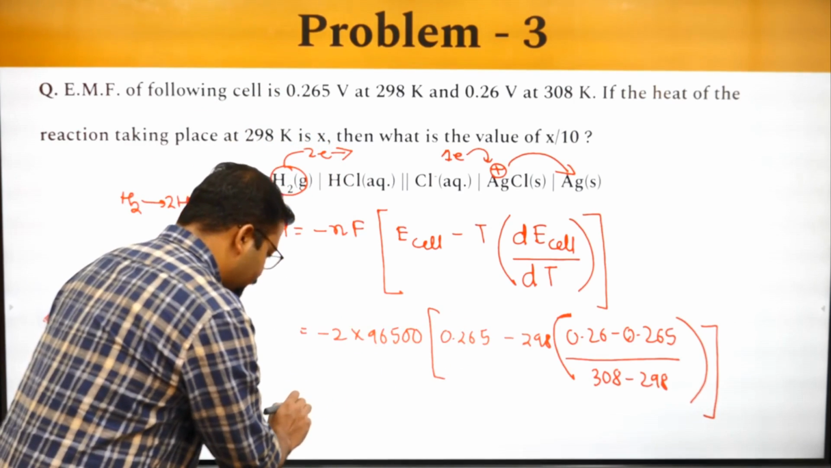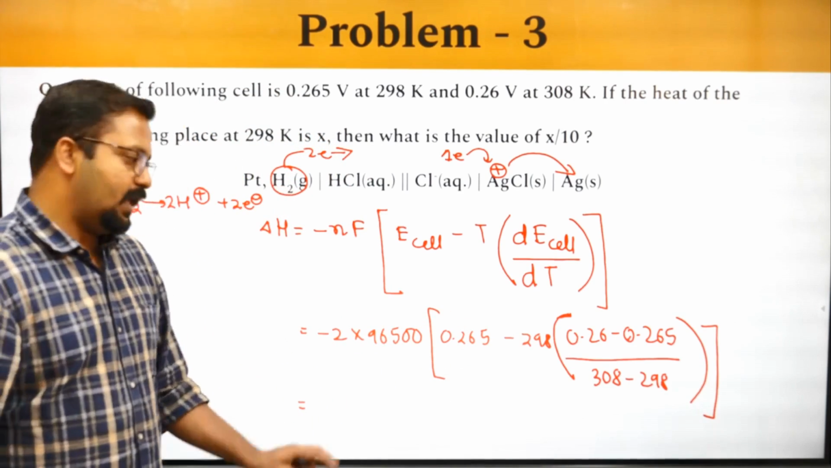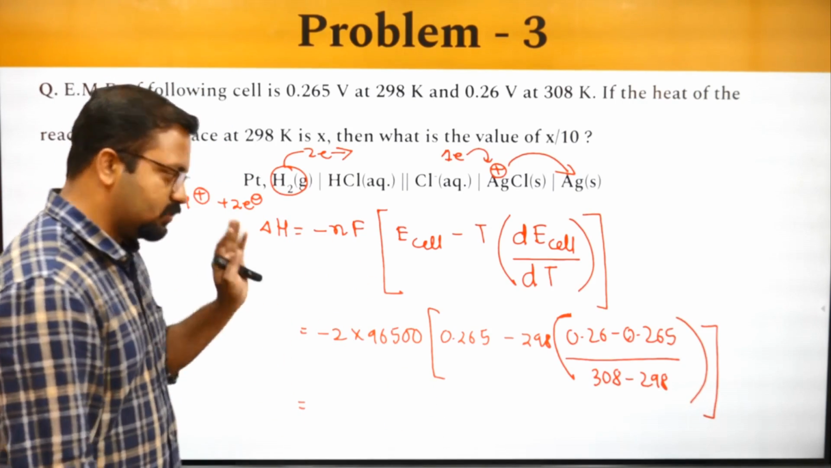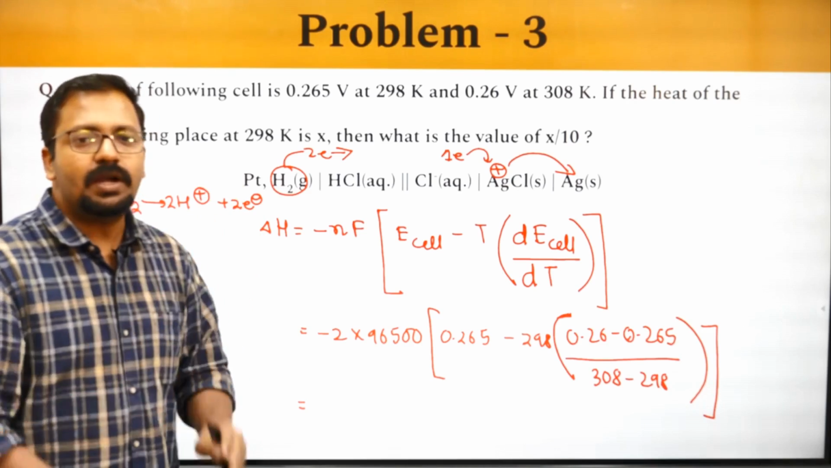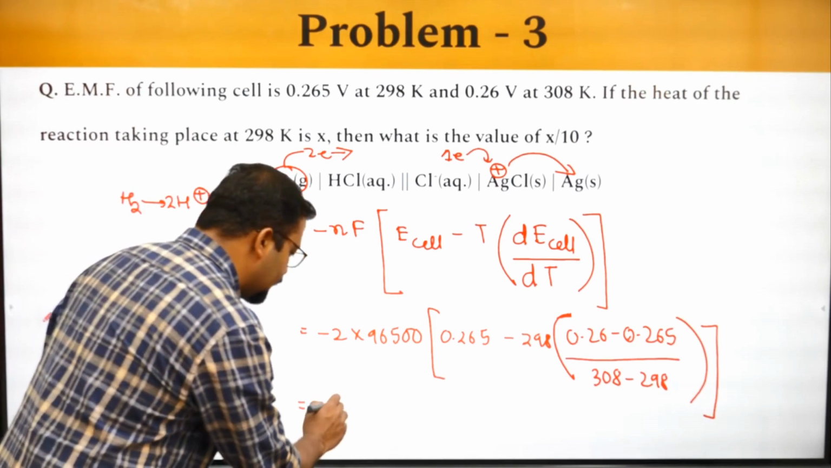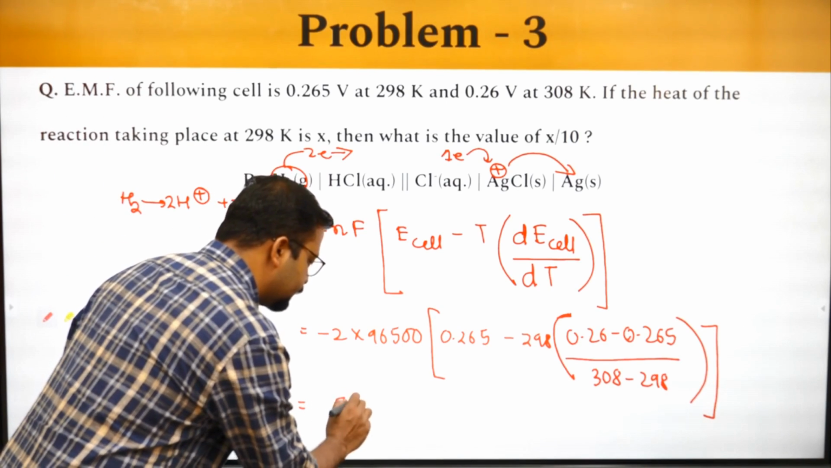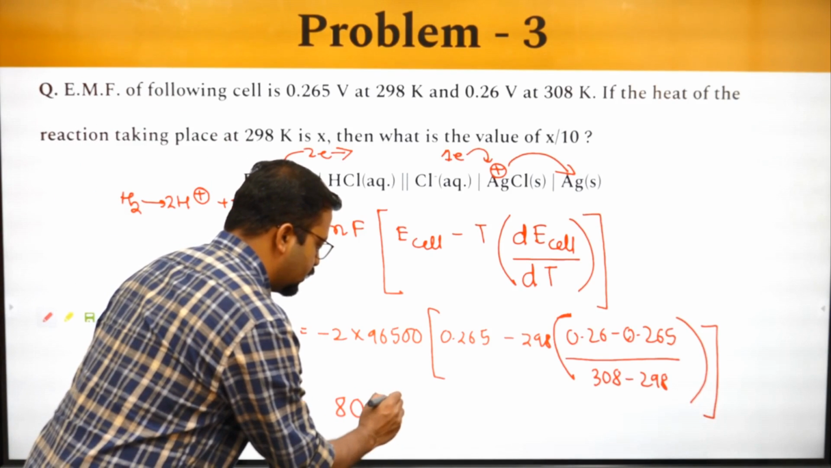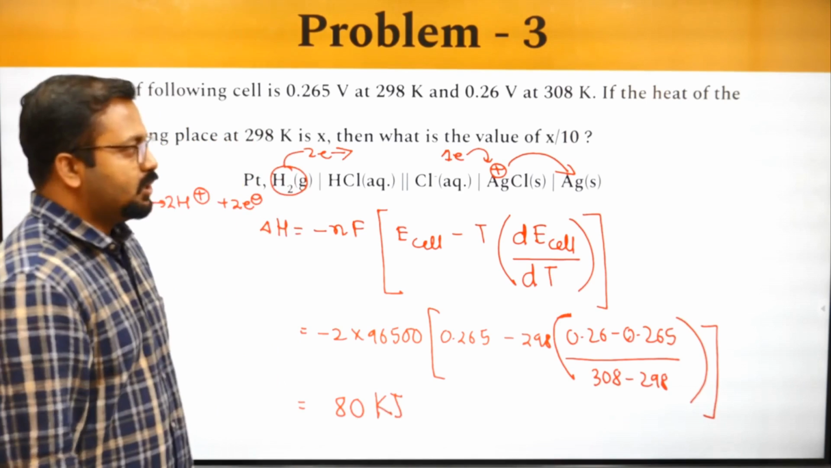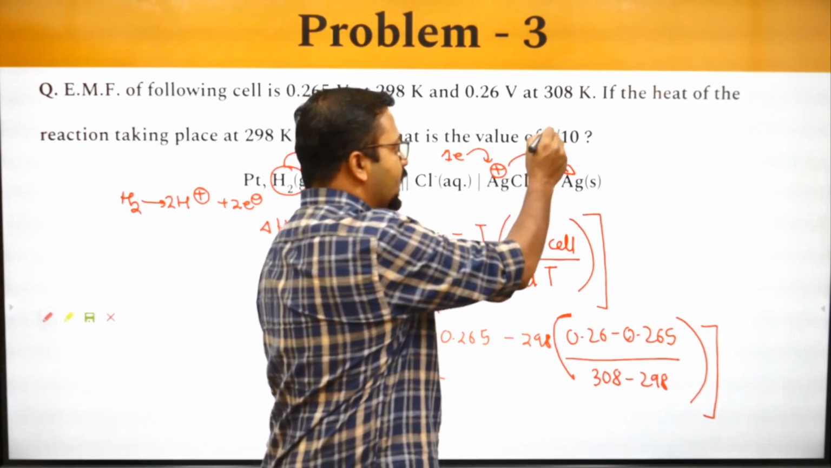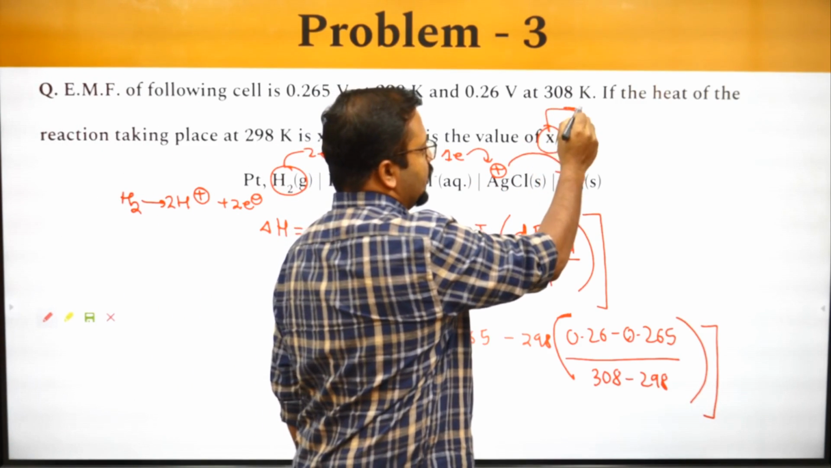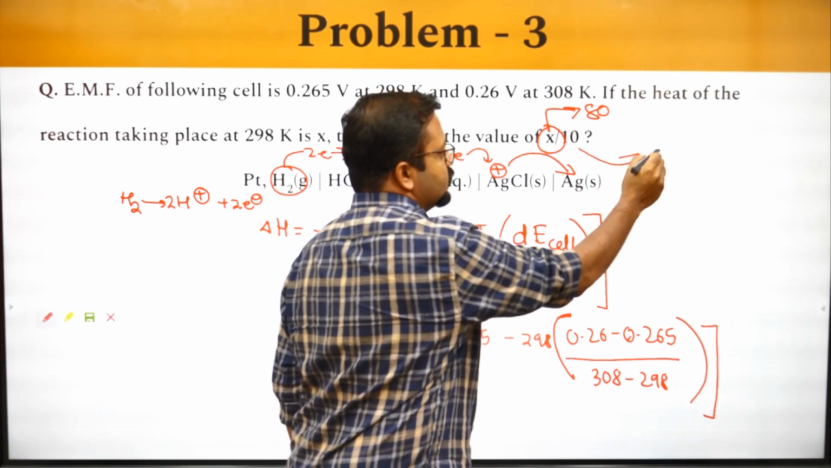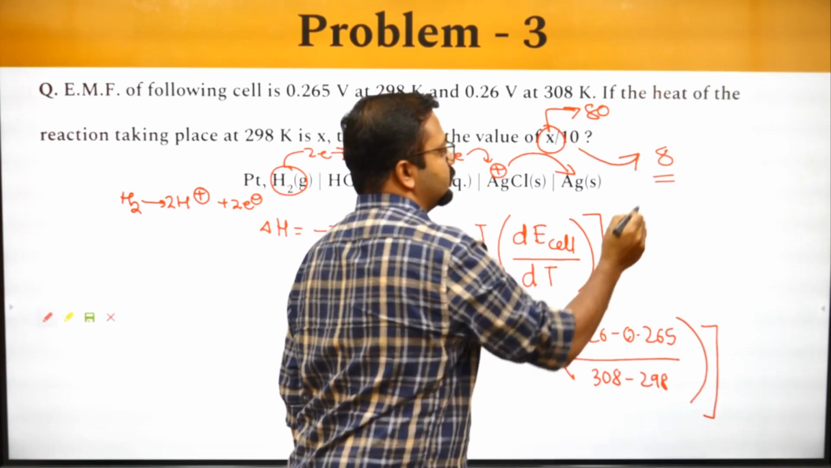times 298.265. This value, this is a pre-calculated value, I'll tell you what this value will be equal to. When you calculate, this value will come to close to 80 kilojoule. Okay, this value will come to be equal to 80 kilojoule. So the value of X will turn out to be equal to 80. We have to find X by 10, so the answer will be 8.